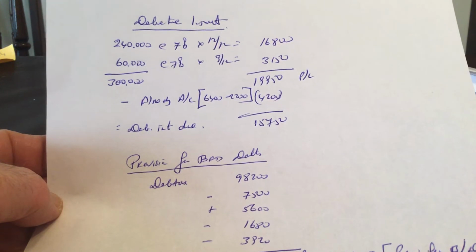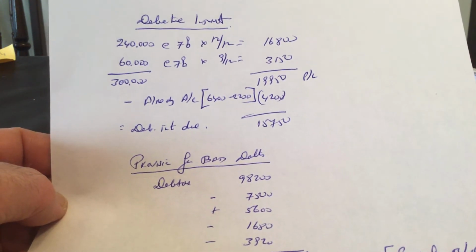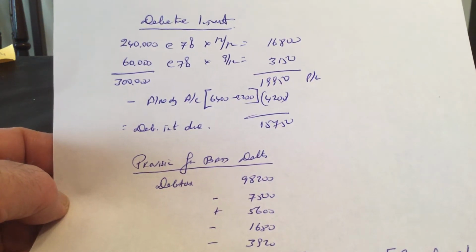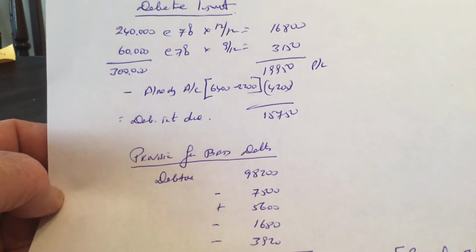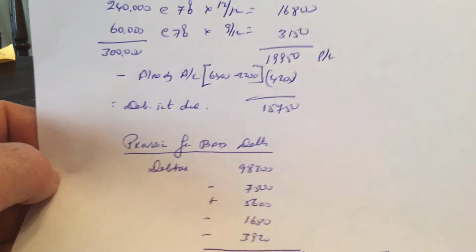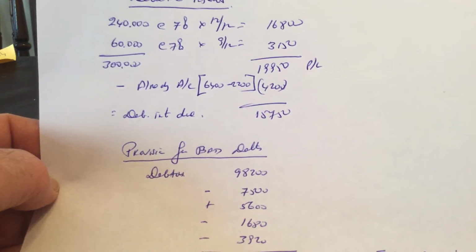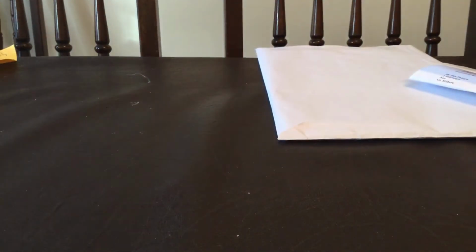Now, we have accounted for 4,200 already. That 4,200 was the 6,400 already in the trial balance, minus the reduction of 2,200. You remember the correction that we did? And that gave me the 4,200. So debenture interest due is 15,750.